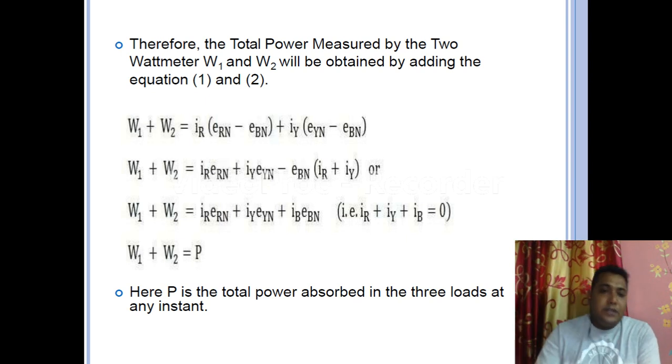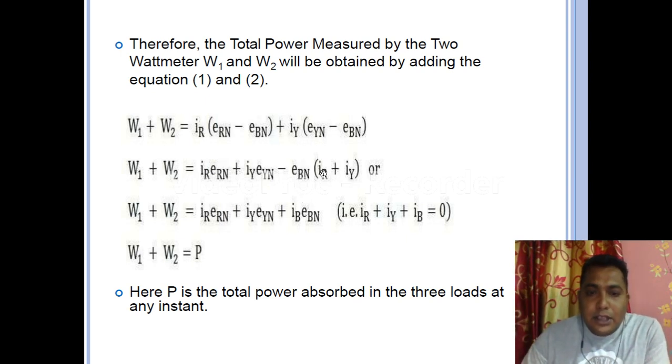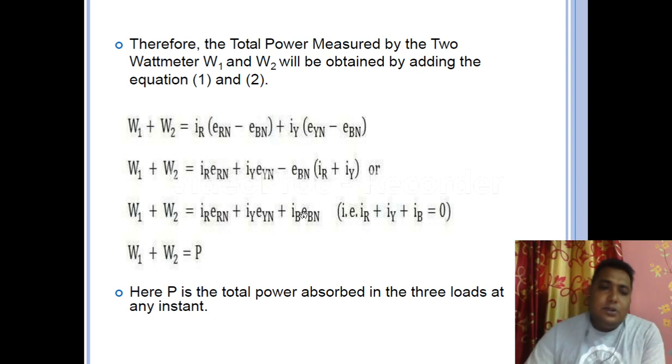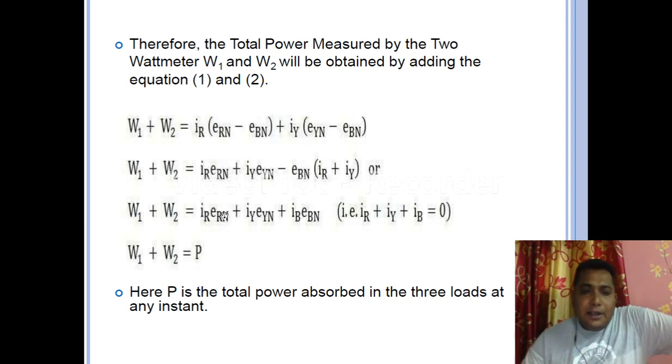So now put that in the equation. Follow my pointer: instead of this IR plus IY, if we put minus IB, then this equation will appear. Minus minus will be plus, and EBN into IB. Now we can see that this is the R phase power, this is the Y phase power, and this is the B phase power.